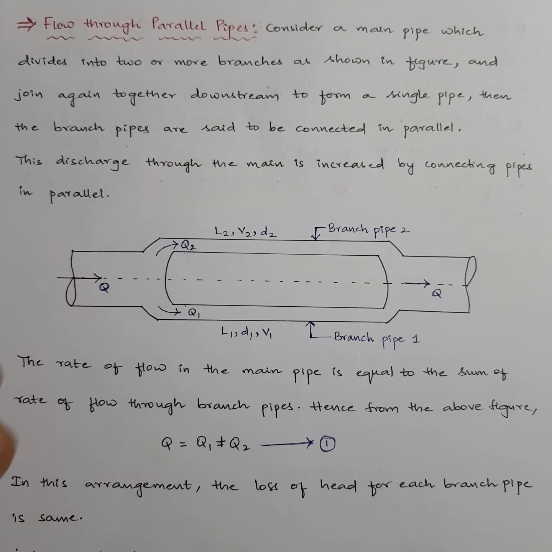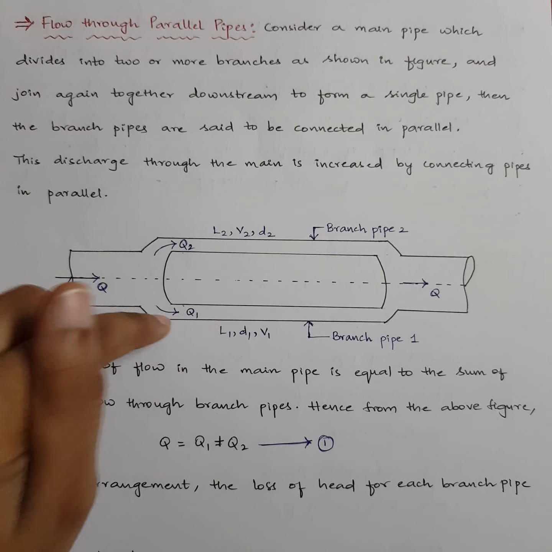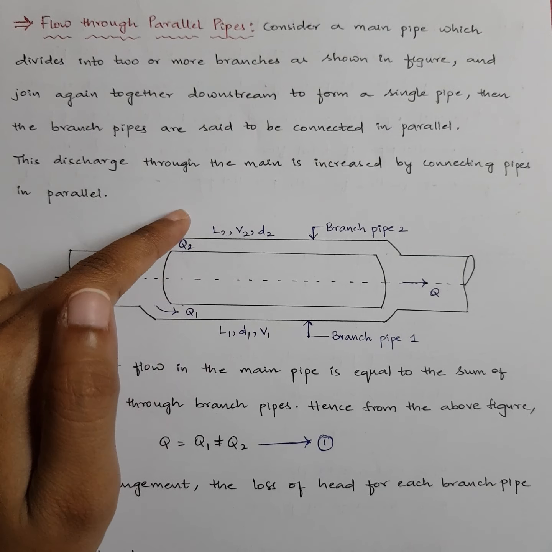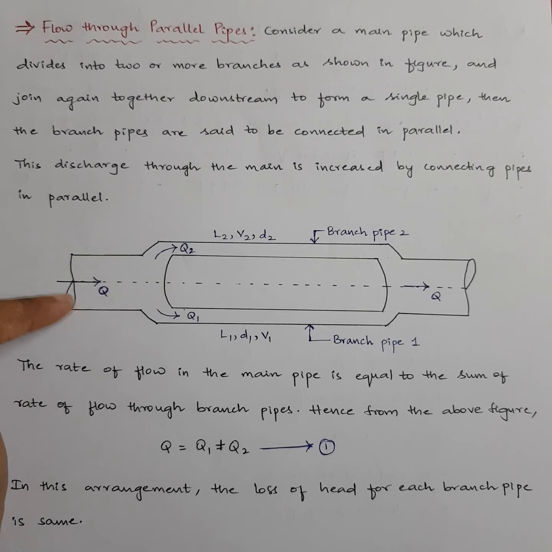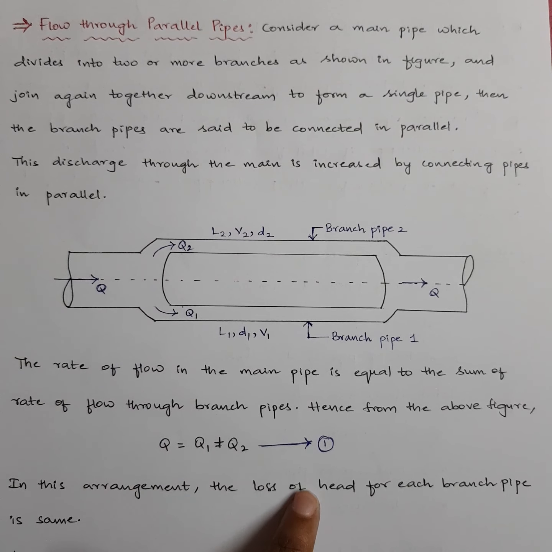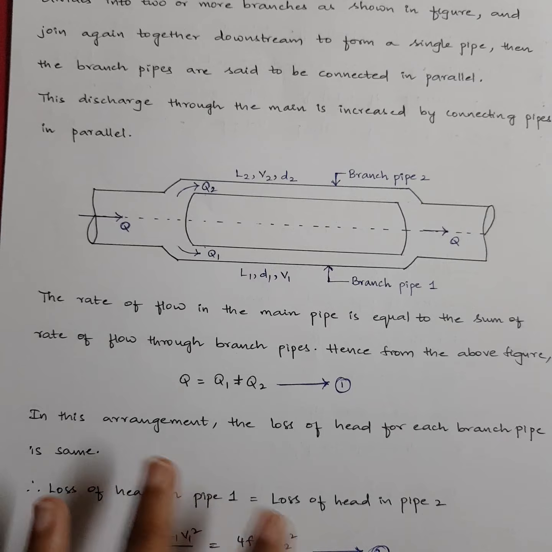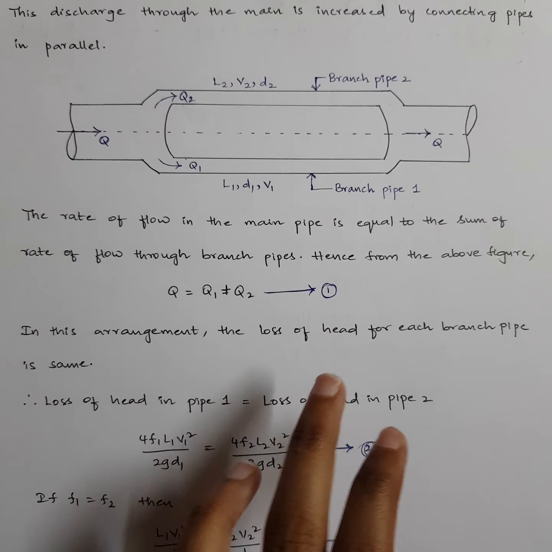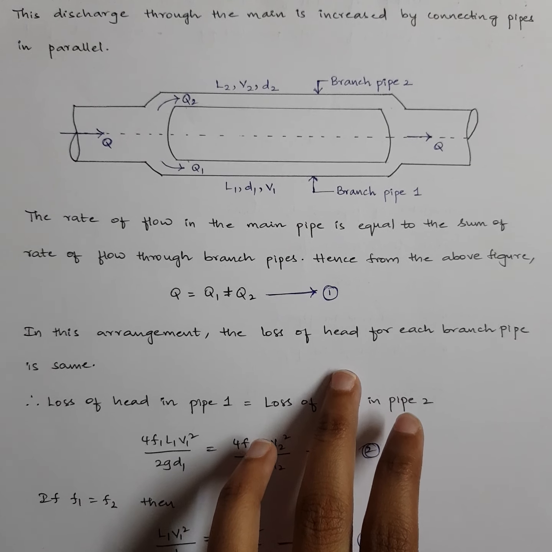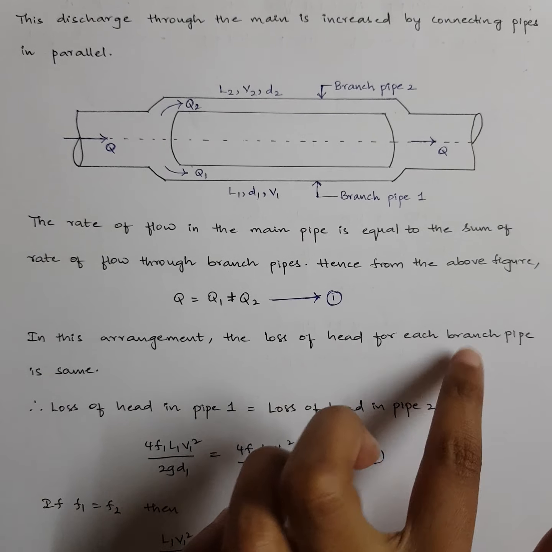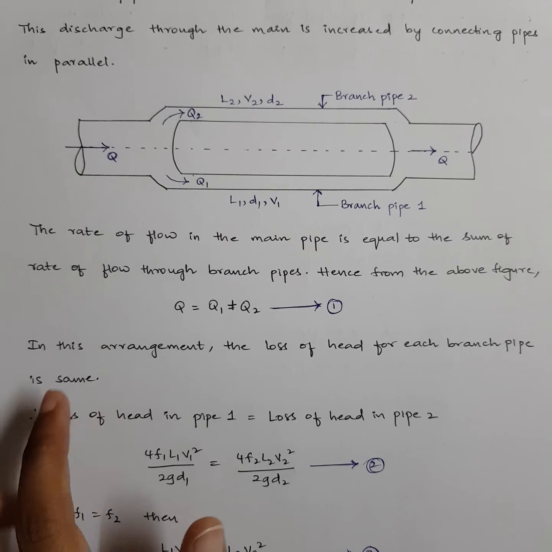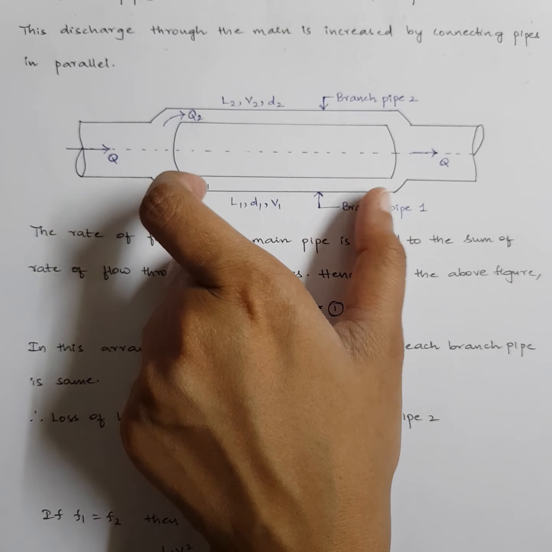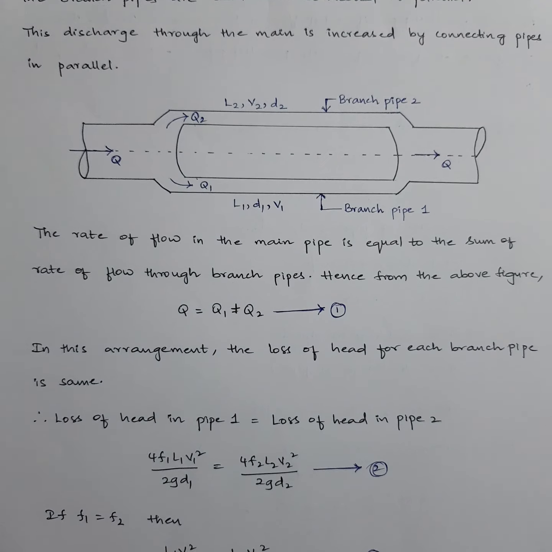This may be divided into any number of branches. According to our diagram, I have two branches, branch pipe 1 and branch pipe 2. Hence my Q will be equal to Q1 plus Q2. That's our equation number 1. Already told you, in this arrangement we add discharges and equate the loss of head. Loss of head for each branch pipe is assumed to be the same, meaning whatever head loss is happening in branch pipe 1 is assumed to happen the same in branch pipe 2.